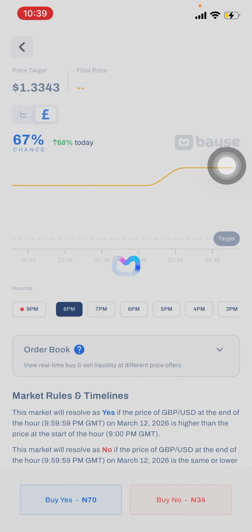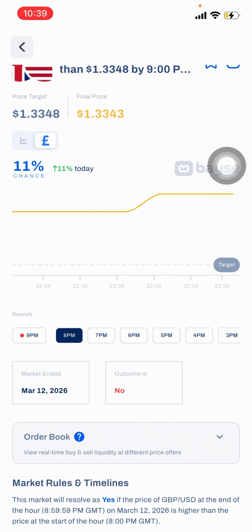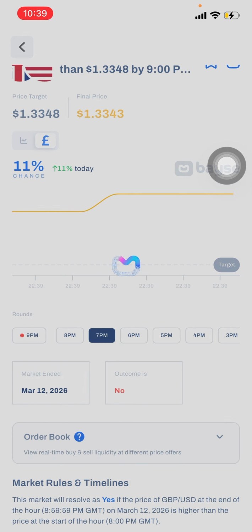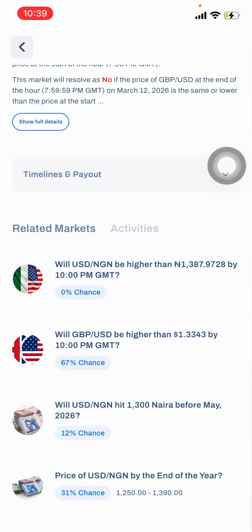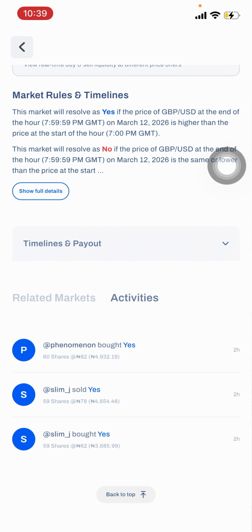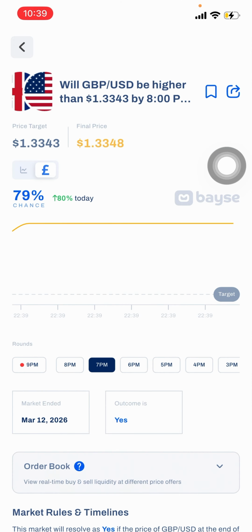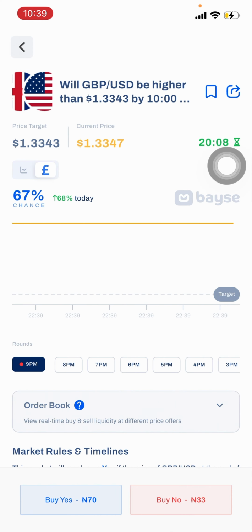And then this is a past round. Around 8 p.m., which is 9 p.m. Nigerian time, the market outcome was no. Around 7 p.m., the market outcome was yes, and so on and so forth. It's that easy. You would also see related markets, and you see the activities of those people that have bought in this market. It's just overall very interesting, and this is another, better way to actually trade Forex.